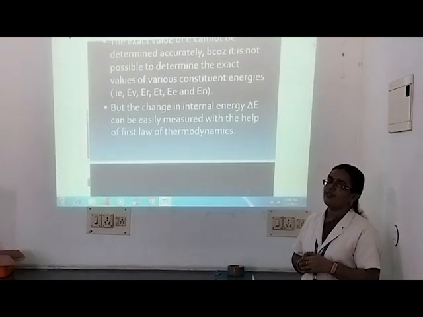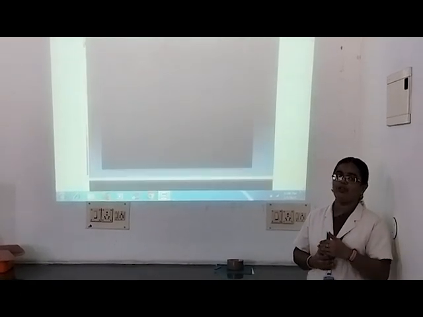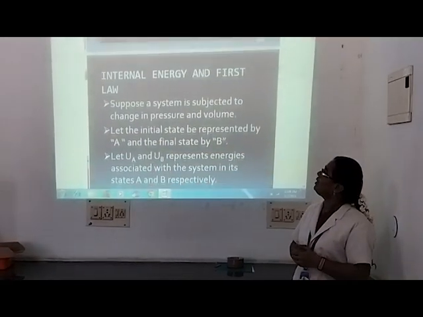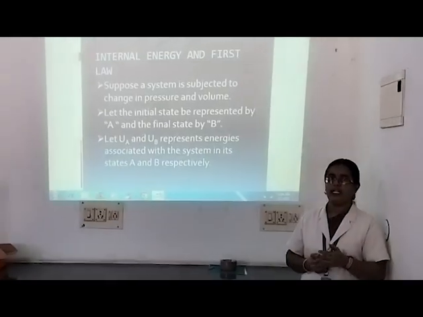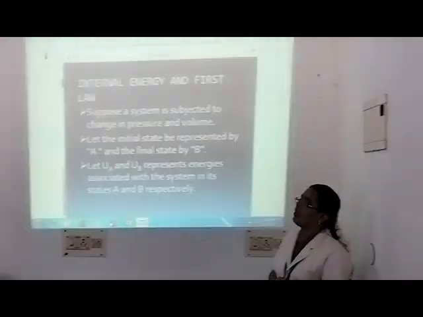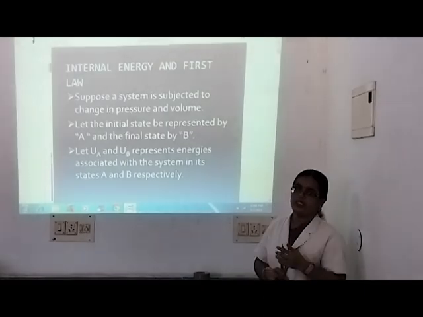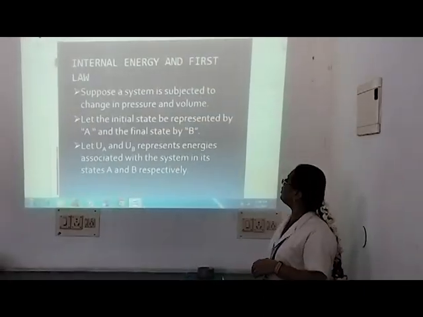So using the first law of thermodynamics we can measure the change in internal energy, delta U. Now let us discuss internal energy and the first law of thermodynamics. Suppose a system is subjected to change in pressure and volume.